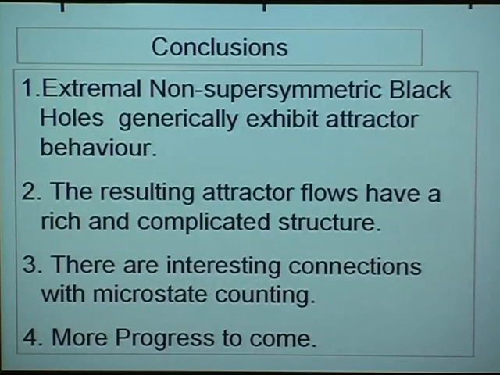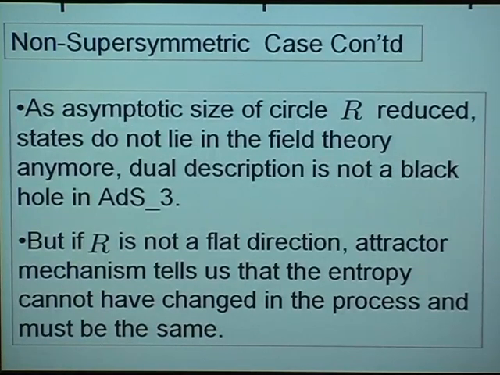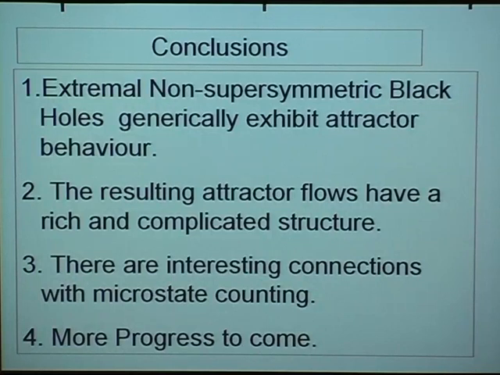Okay, well, let me say, we are not by any means close to understanding the entropy of all the cases, but at least some cases have been understood like this, and the entropy function is quite promising. And the attractor mechanism has proved quite promising. So let me conclude. Extremal non-supersymmetric black holes generically exhibit attractor behavior. The resulting attractor flows have a rich and complicated structure. There are interesting connections with microstate counting, and I feel excited that there's probably much more progress to come. Thank you.